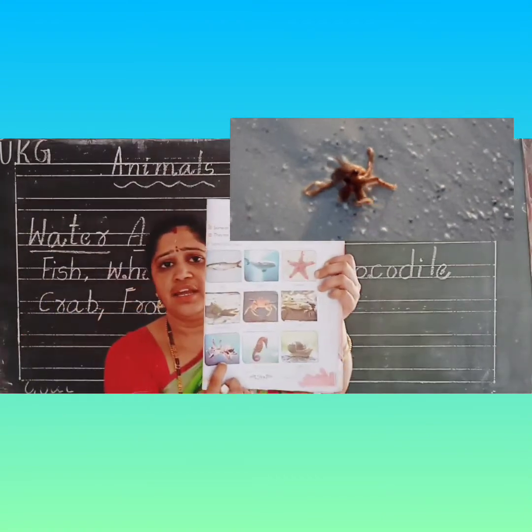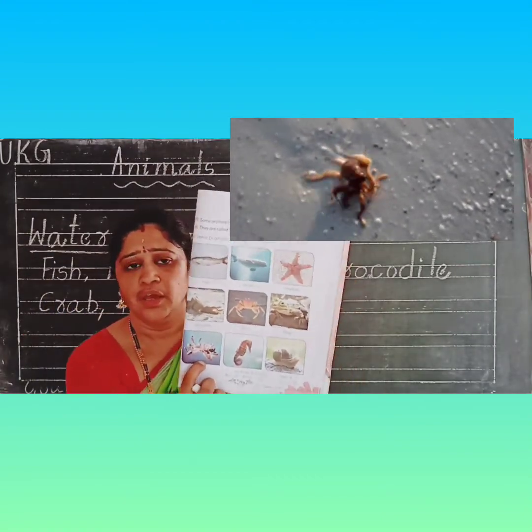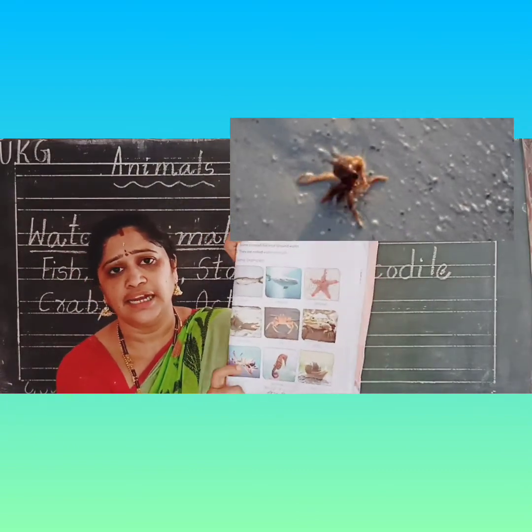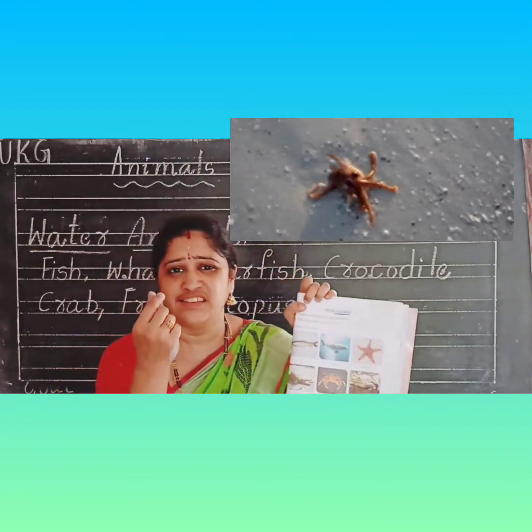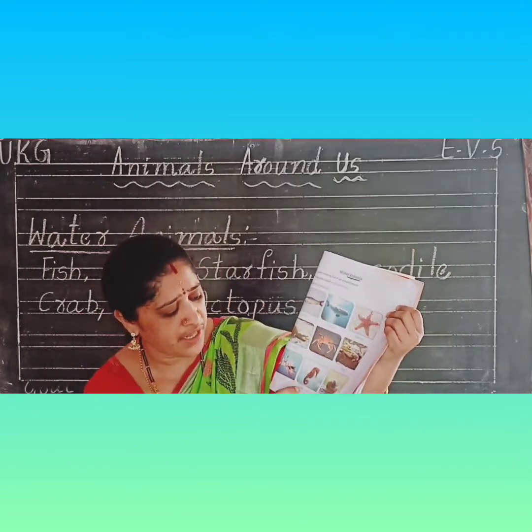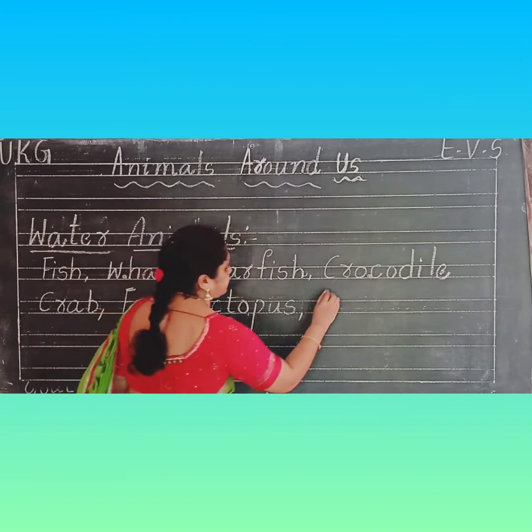Octopus lives under the sea. Okay, under the sea it has eight legs. It looks like jelly, Nana. It looks like jelly. Okay. Next one is seahorse.